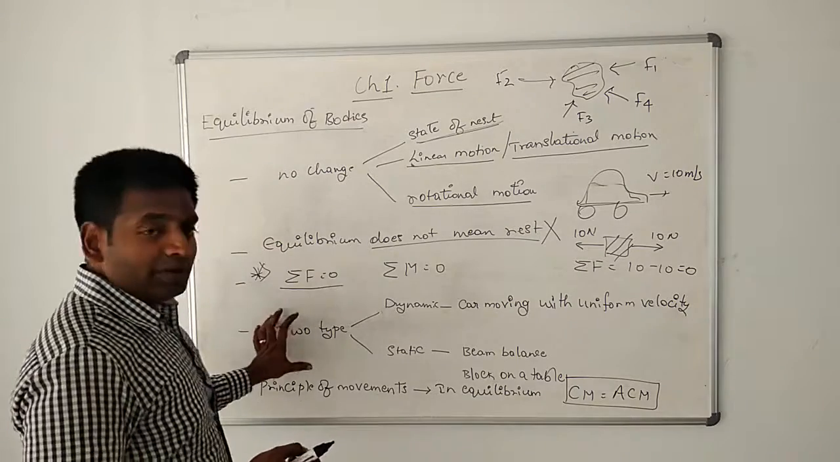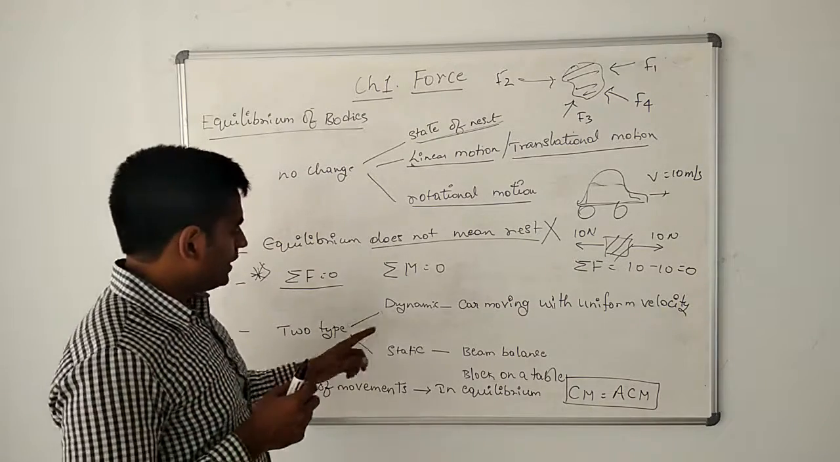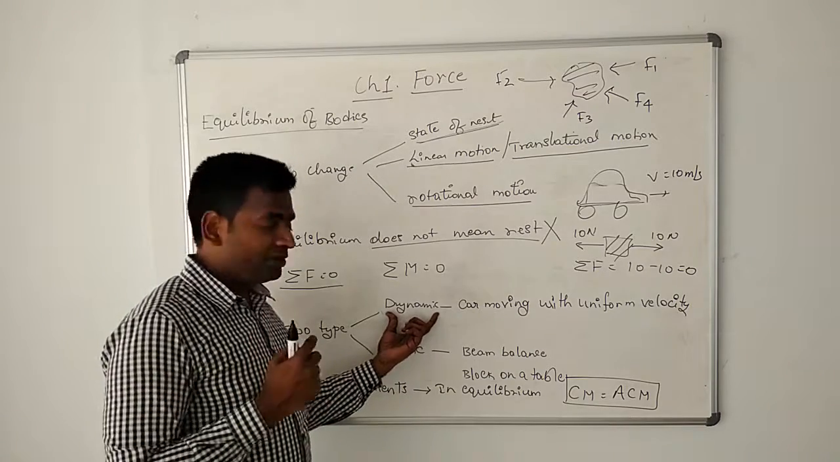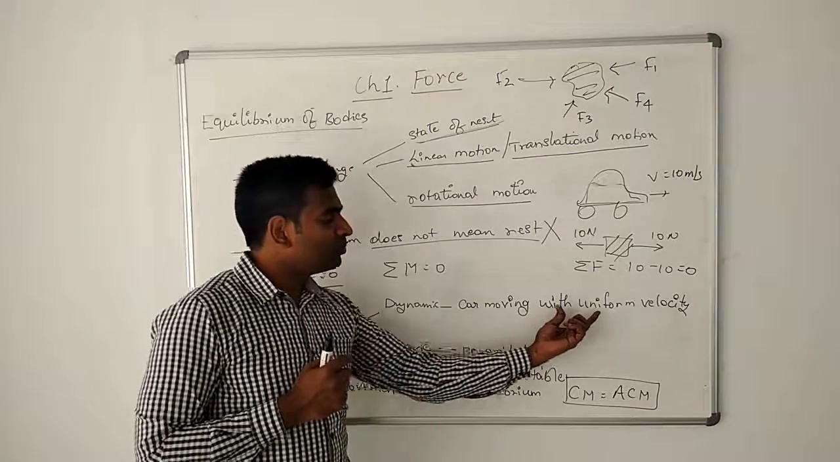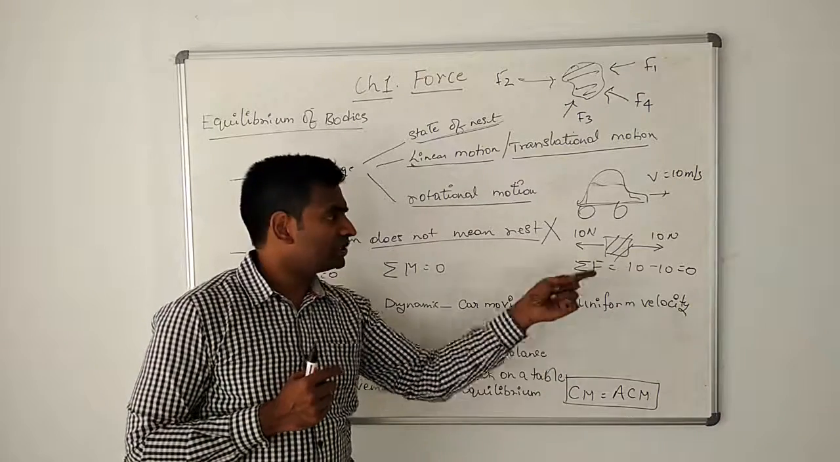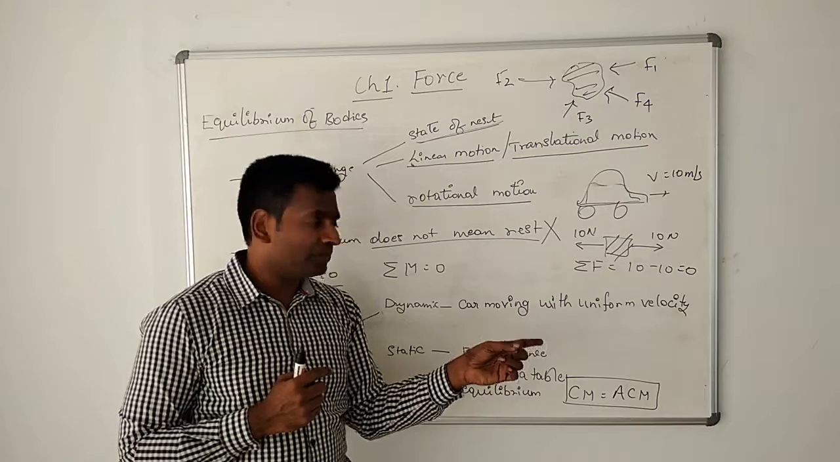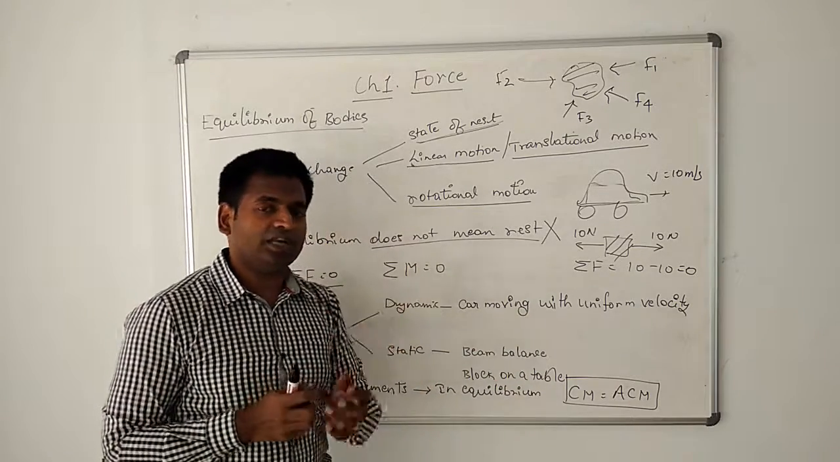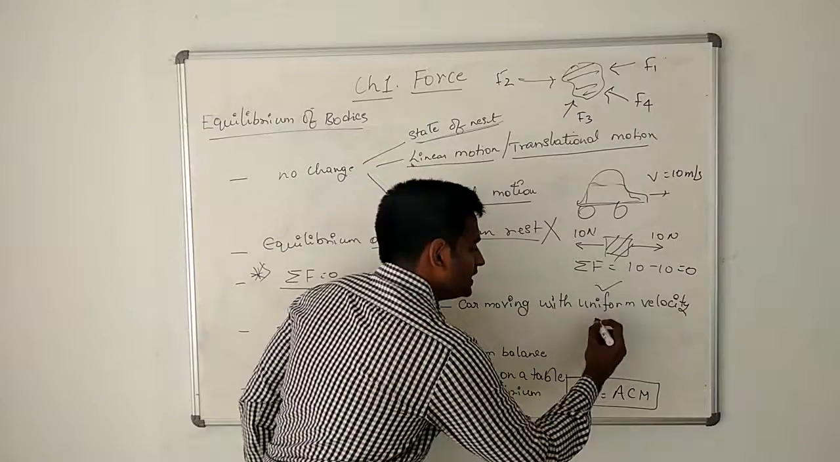So equilibrium is of two types: it could be dynamic or it could be static. As I said, a moving body can also be in equilibrium. Example, a car moving with a uniform velocity. It's moving, but it is moving with a uniform velocity. So that car is in equilibrium. If it is moving with a non-uniform velocity, then it is not in equilibrium. So uniform velocity is correct.